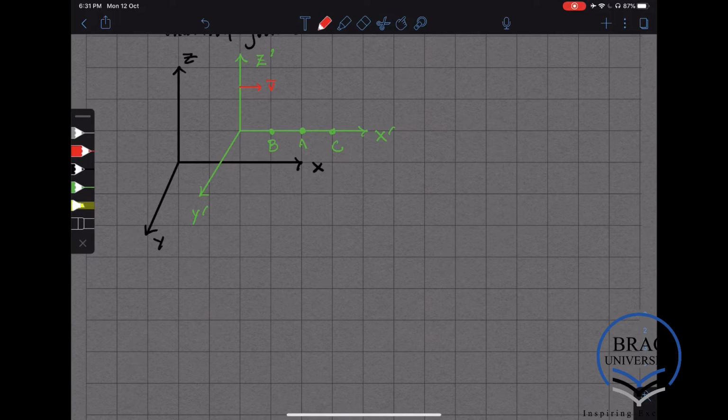Now suppose that at some point, a flash of light emanates from the point A. So at some point, A gives out a flash of light, and it spreads out.